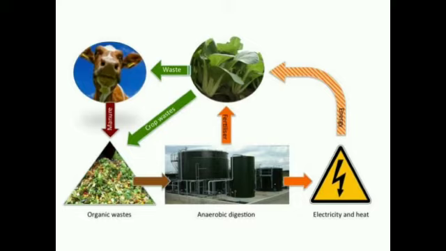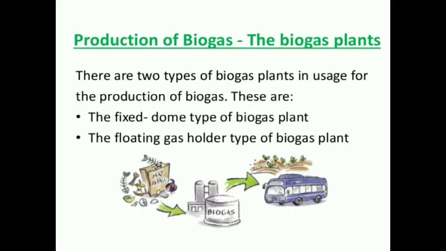Then the vegetables and peeled products from the kitchen are used as a raw material, and that raw material undergoes anaerobic fermentation. After that anaerobic fermentation, whatever gas is produced is called methane gas. As we know, there are two methods used for production of biogas.